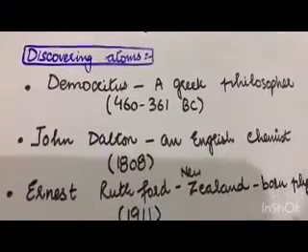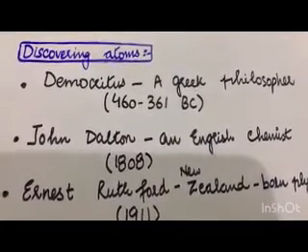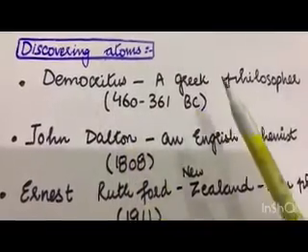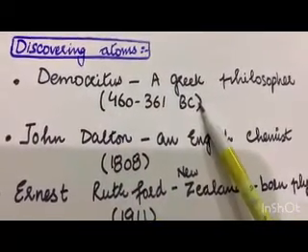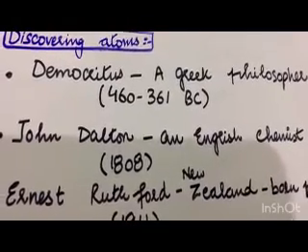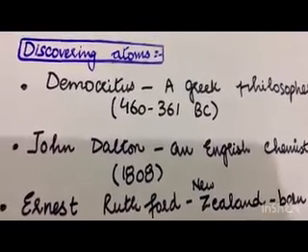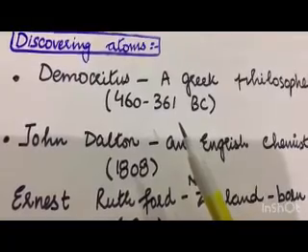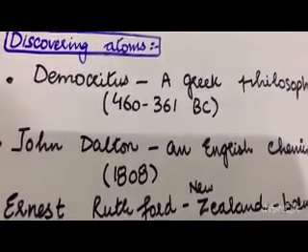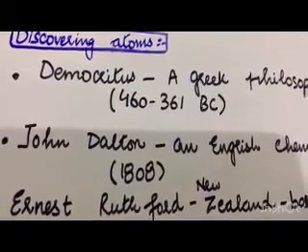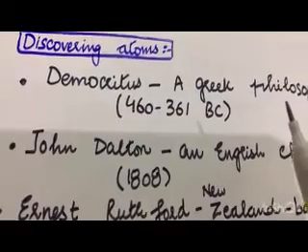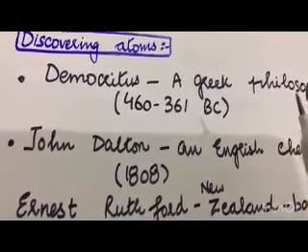To talk about the discovery of atoms, there are many scientists. Number one is Democritus, a Greek philosopher. In 460 to 361 BC, he was the first to put forward the idea of atoms. He grouped up different materials until he had a fine powder which could not be broken down into anything smaller. So atom is basically the ancient Greek word which means invisible.